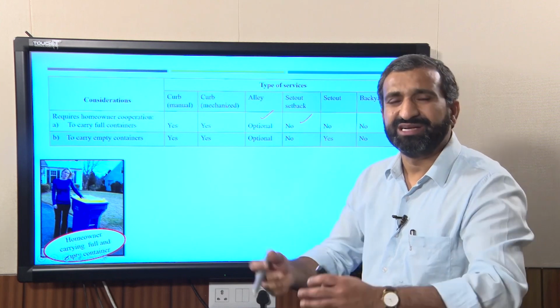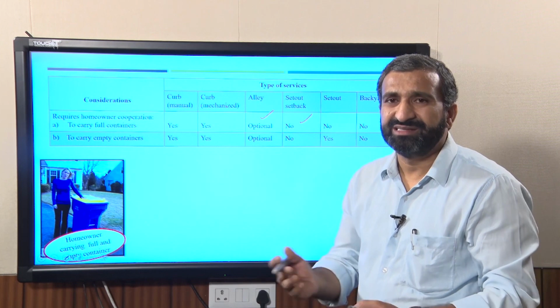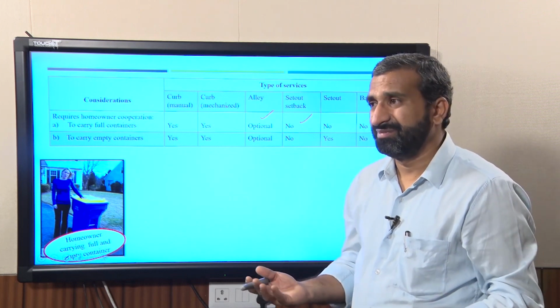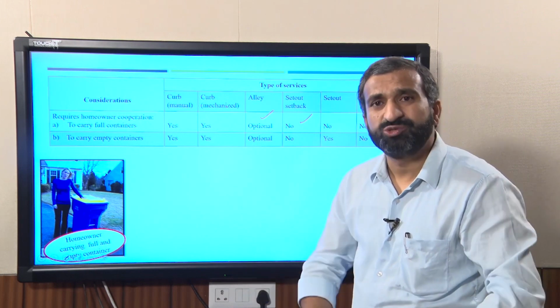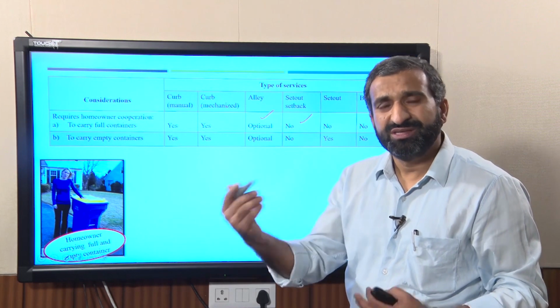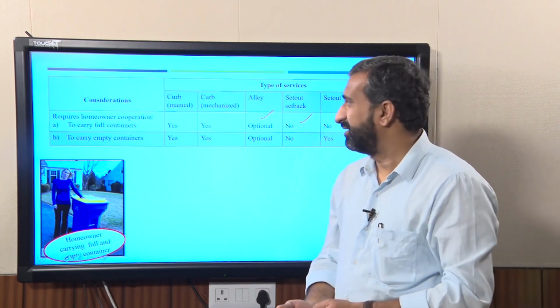That is why I said house owner cooperation is not required, but if the house owners are not able to put the dustbins outside their house, then their cooperation is required.